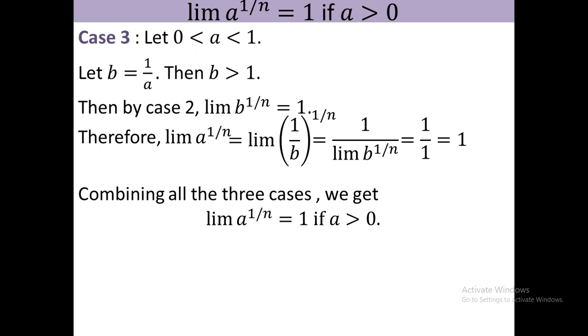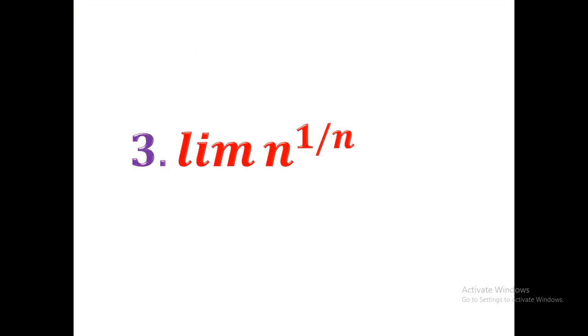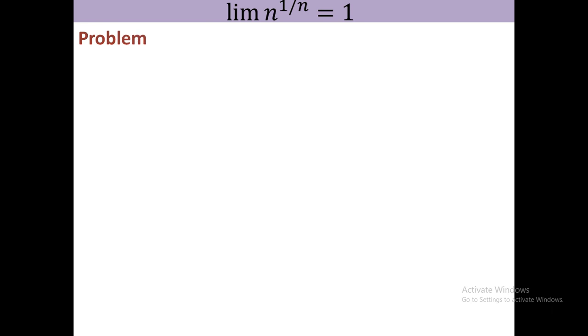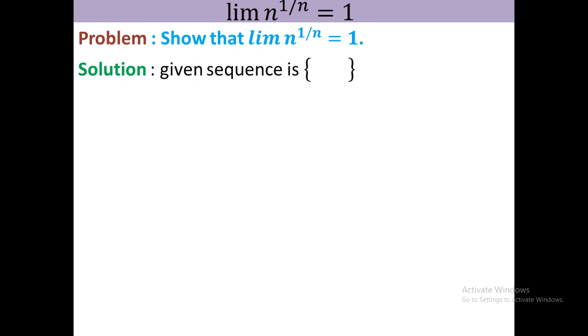Now we will go to the third problem, which states that limit of n to the power 1 by n equal to 1. Solution. Given that the sequence is n to the power 1 by n. If you put n equal to 1, this will be 1. If you put n equal to 2, this will be 2 to the power half, that is square root of 2. If you put 3, this will be 3 to the power 1 by 3, that is cube root of 3, and so on. That is 1, square root of 2, cube root of 3, fourth root of 4, etc.